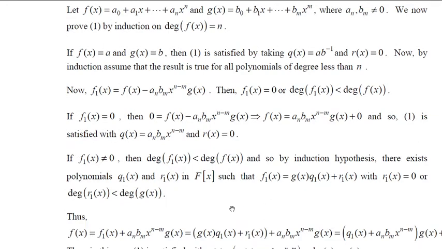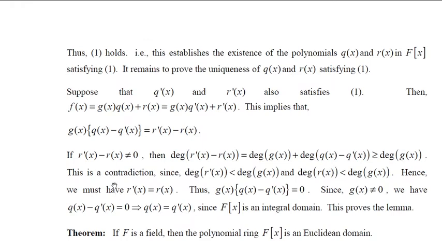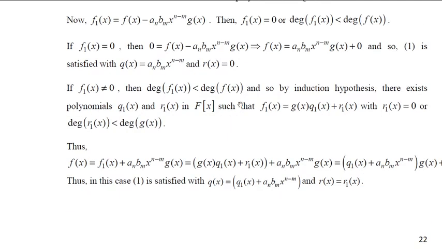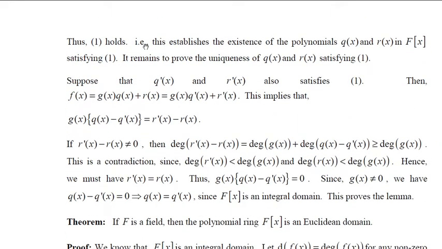Now here we should note that r1 of x is either 0 or degree of r1 of x is less than degree of g of x. But your r1 of x is r of x. Therefore, r of x is 0 or degree of r of x is less than degree of g of x. Therefore, all the conditions of equation 1 are satisfied. So hence, in all the cases, we have proved that there exist polynomials q of x and r of x in f of x satisfying equation 1.